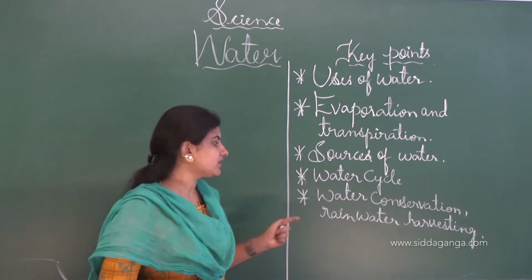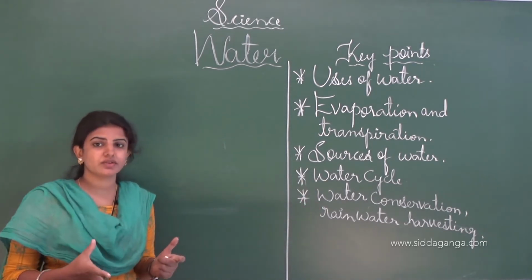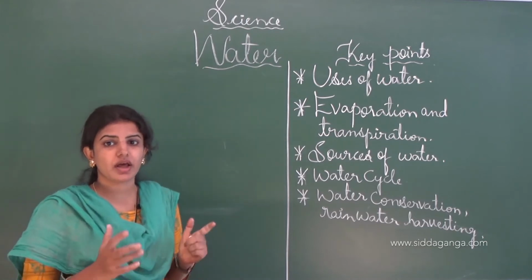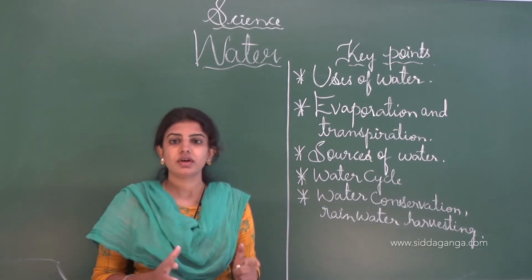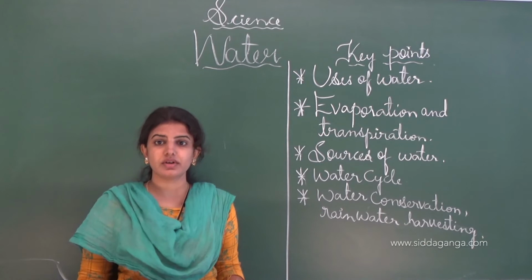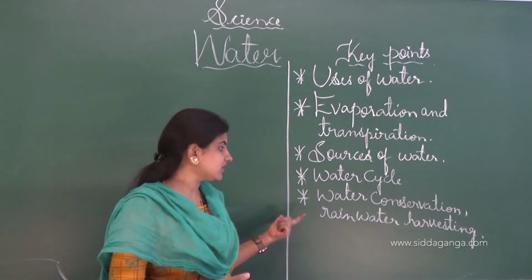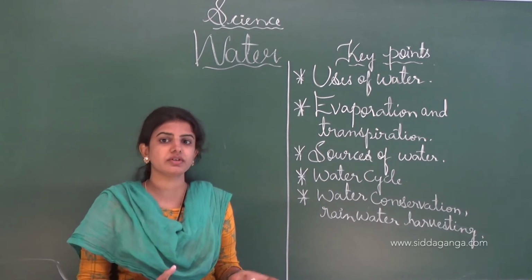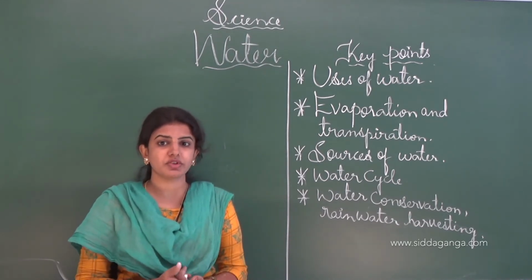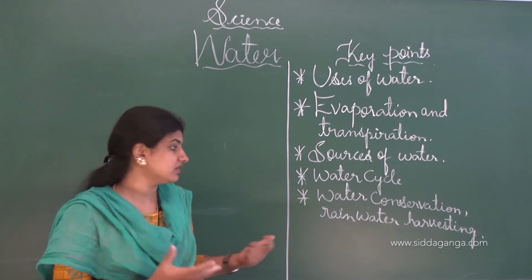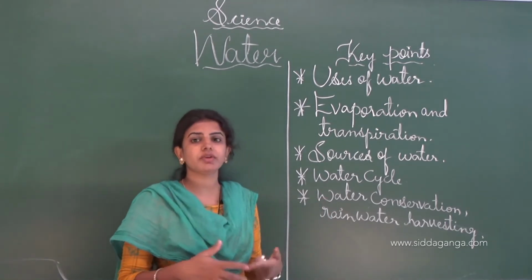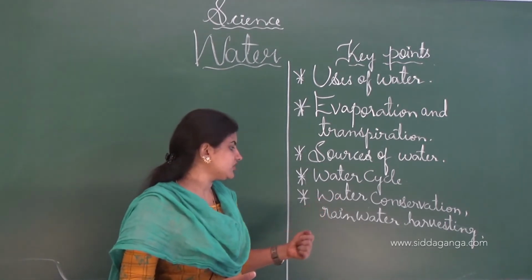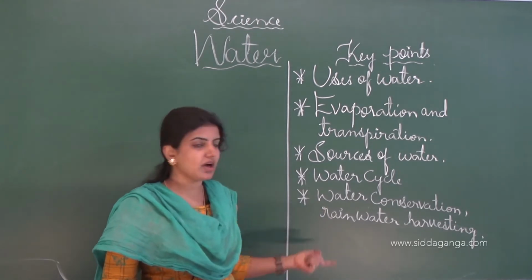Next one is the water conservation. See, we have to conserve the water, otherwise this water will become extinct, meaning it will not be present on the earth. So there are various different types of conservation techniques or steps. In this chapter we also learnt about the water conservation, and next one is the rainwater harvesting.